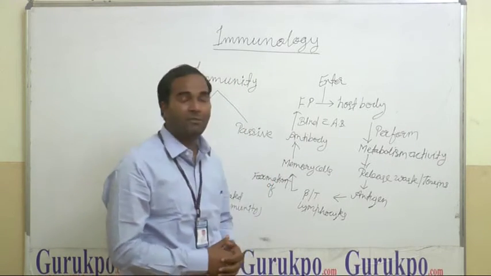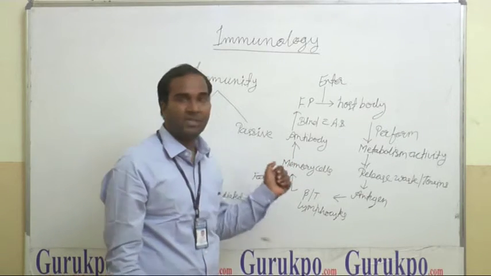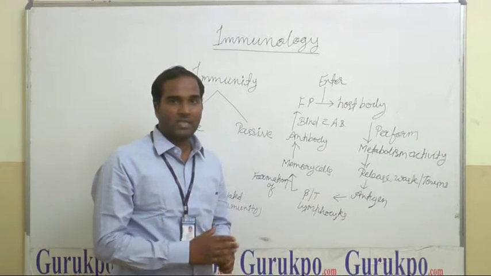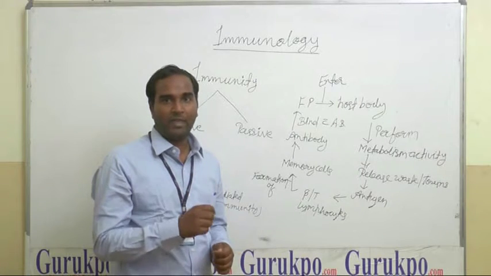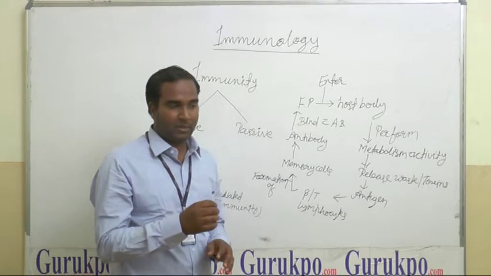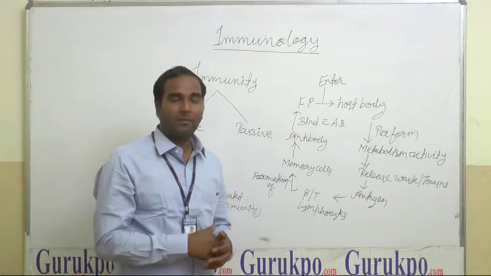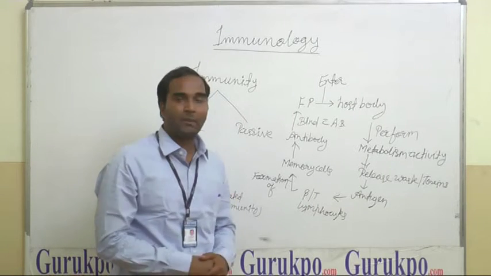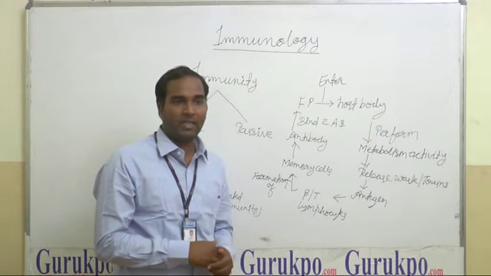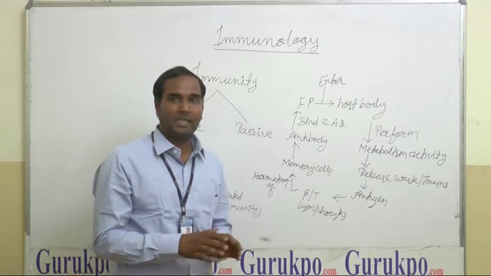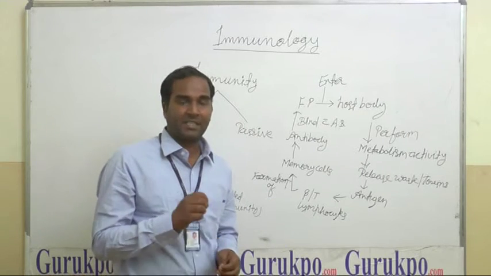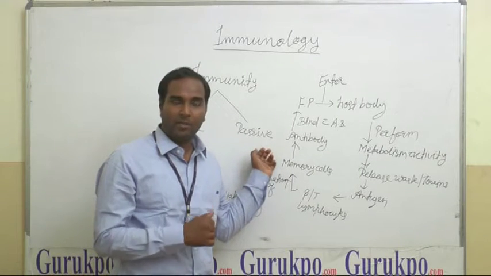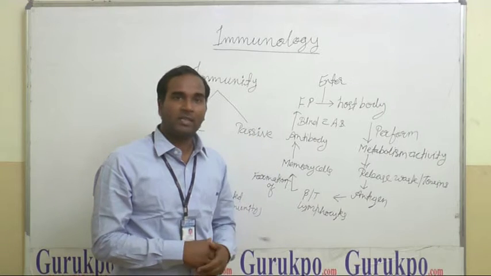First of all, immunity is divided into two parts: active and passive. Active immunity: in this process, the antibody which forms in one week will last for your whole life. Once the antibody is formed, it survives for a long time in your body. The second is passive immunity. When the antigen comes into the host body, the antibody is built, and the next time it is destroyed. When the same antigen comes again, the passive immunity develops and forms an antibody against the same antigen which comes for the second time.